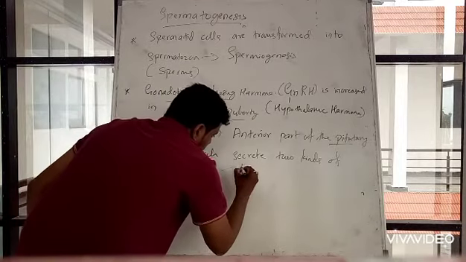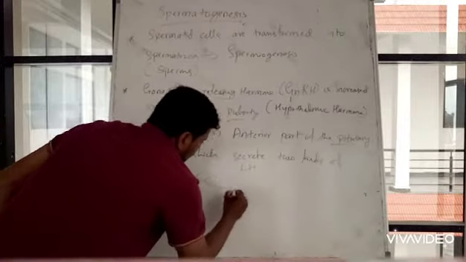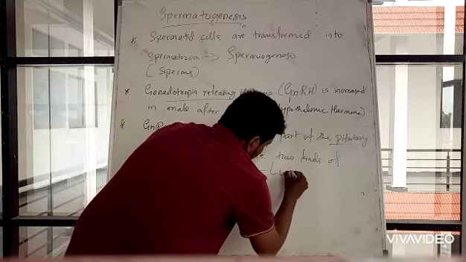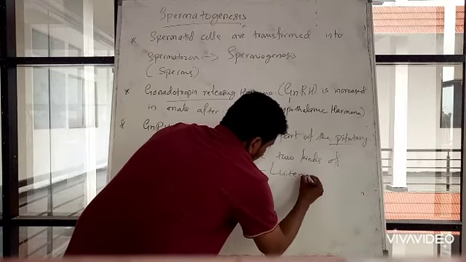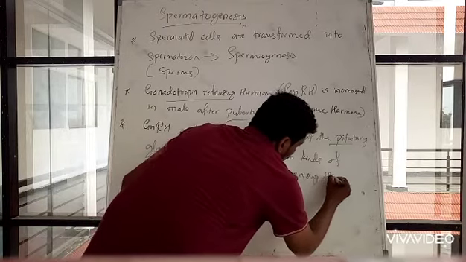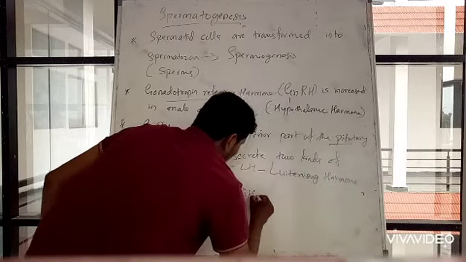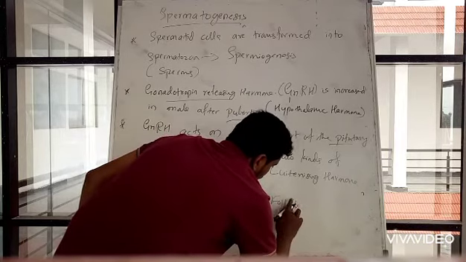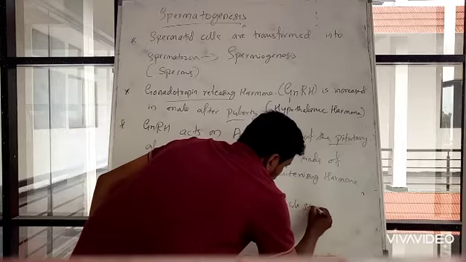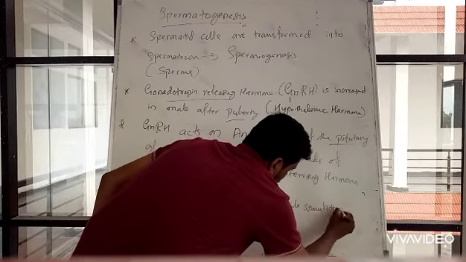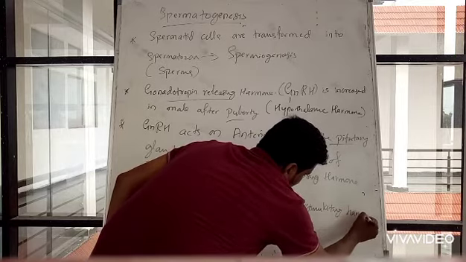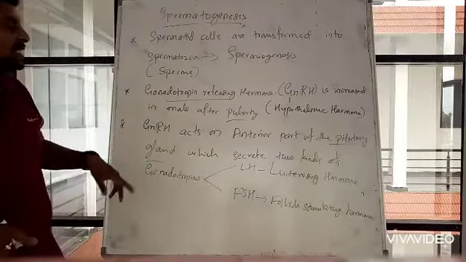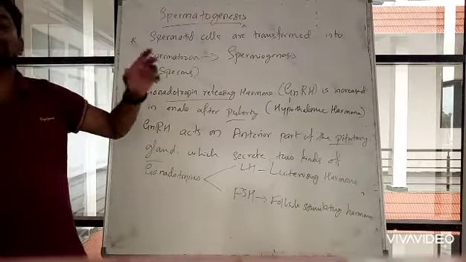Those are luteinizing hormone and follicle stimulating hormone. Luteinizing hormone, and the second one is follicle stimulating hormone. So these two hormones are released by the pituitary gland, the anterior part of the pituitary gland.